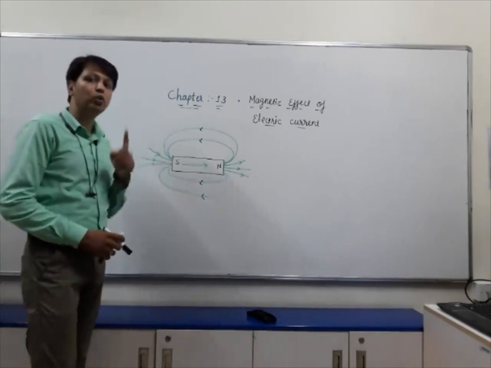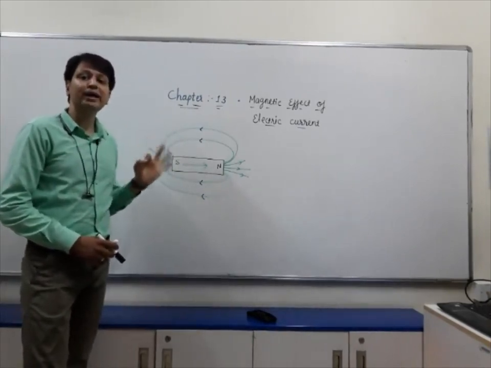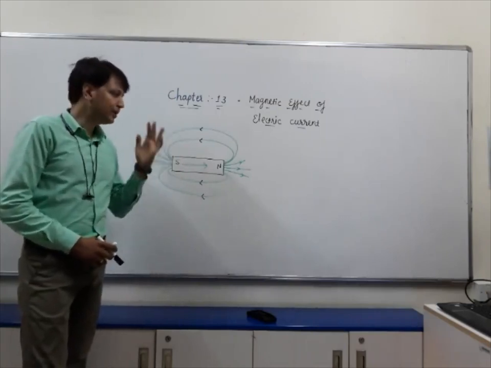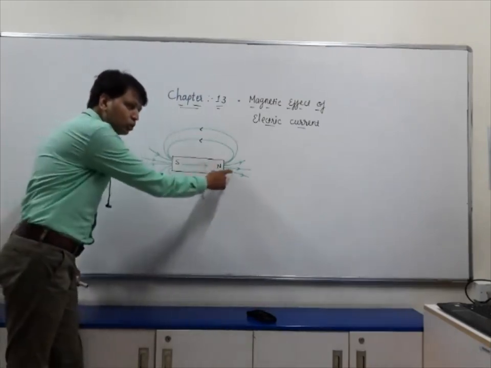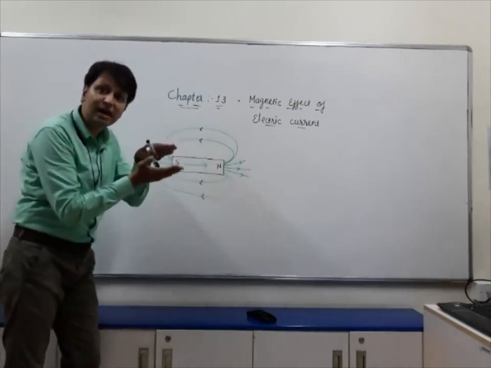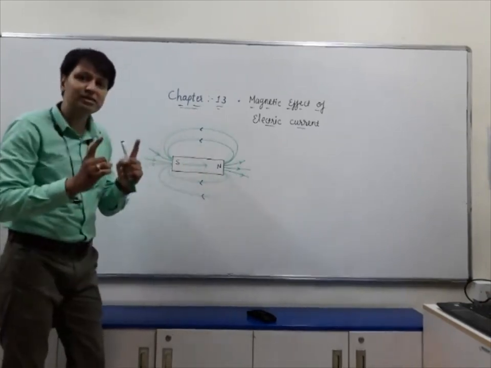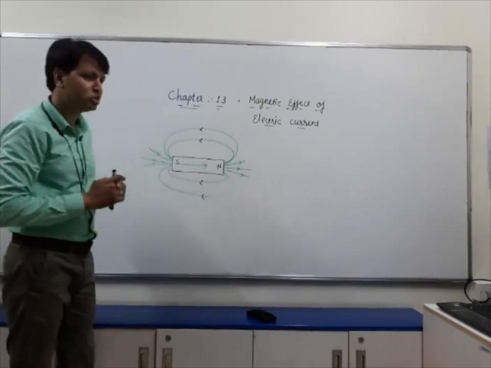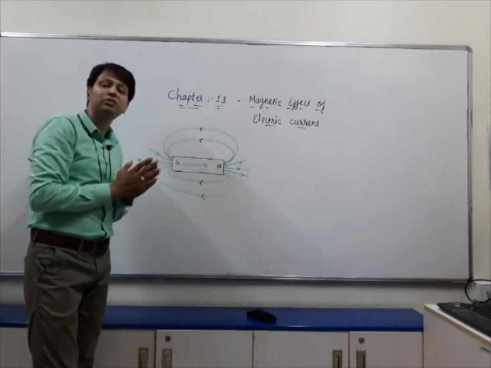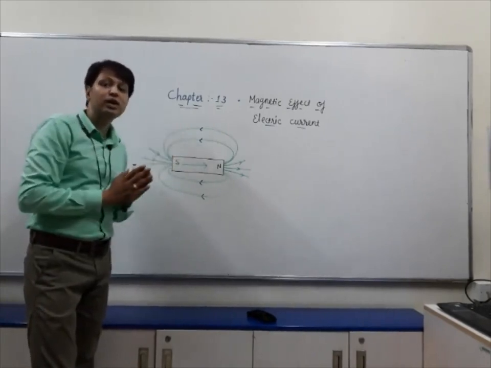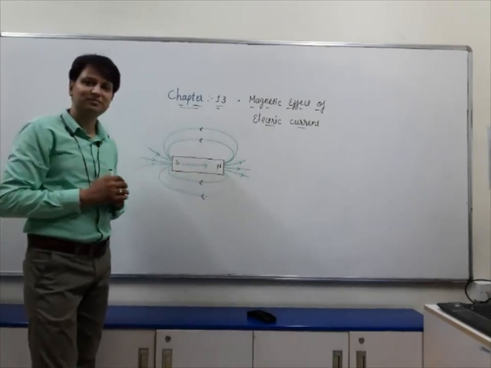Now I would like to tell you one more thing, that the relative closeness of magnetic field lines represents the magnetic strength. Let us say at the poles you can see that magnetic field lines are nearer to each other. Then at the poles maximum force will be experienced, and where the magnetic field lines are far away from each other, that is the place where you are going to experience less magnetic force.